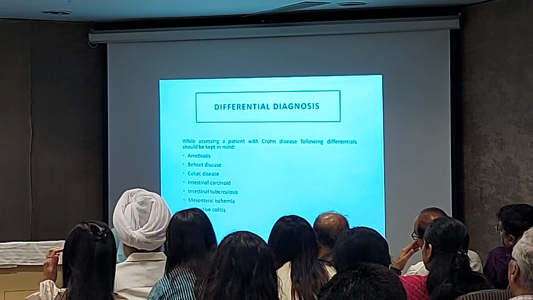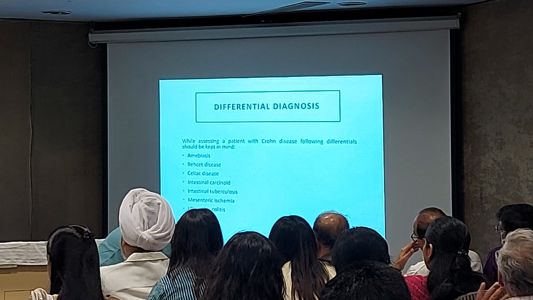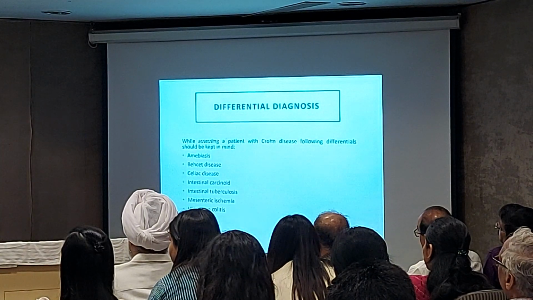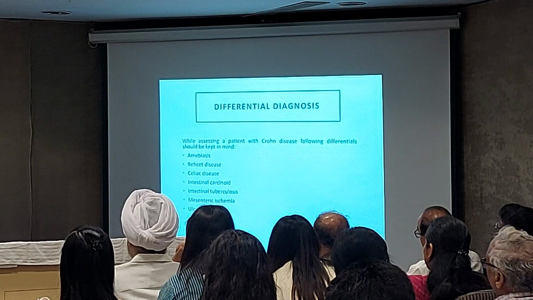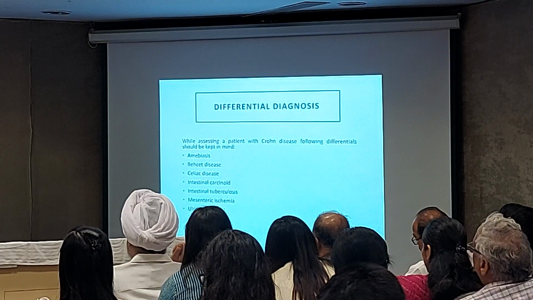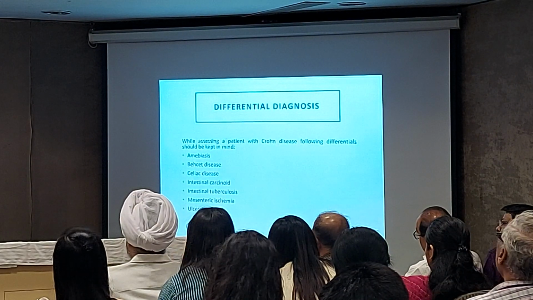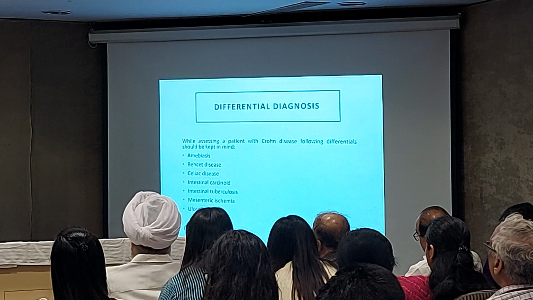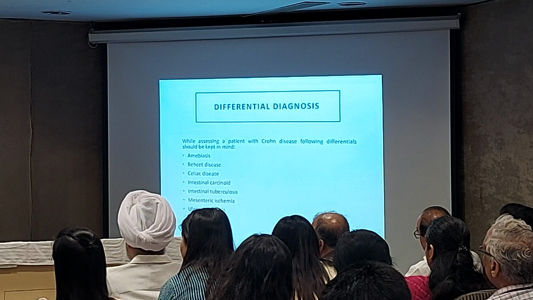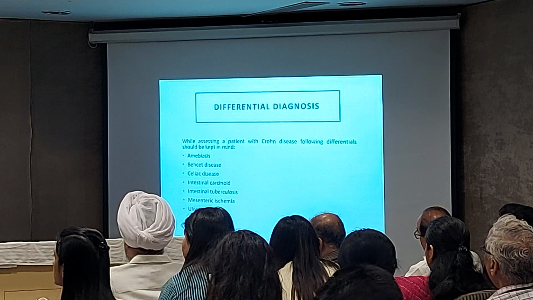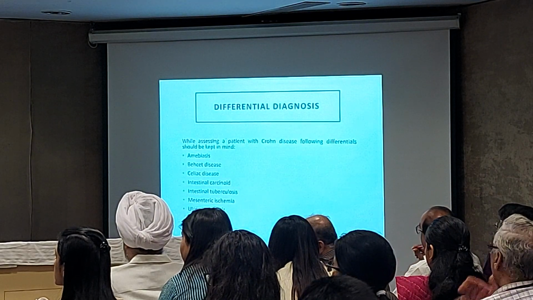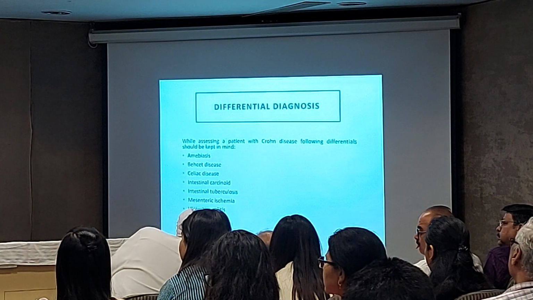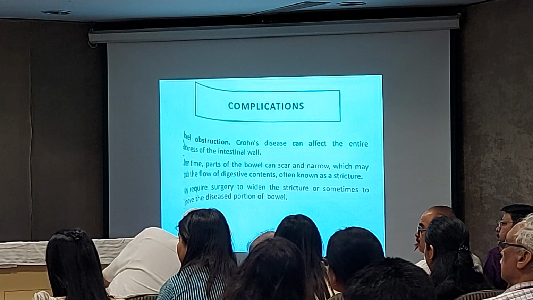Differential diagnosis. By simply seeing blood in stool, we can never go to the diagnosis of Crohn's disease, because it could be common amoebiasis, Behcet's disease, celiac disease, intestinal carcinoid, intestinal tuberculosis, mesenteric ischemia, and ulcerative colitis also has the same symptoms. So you have to rule out one by one. The main indicators are calprotectin and raised CRP and ESR, and confirmed endoscopy is the diagnosis for this condition.